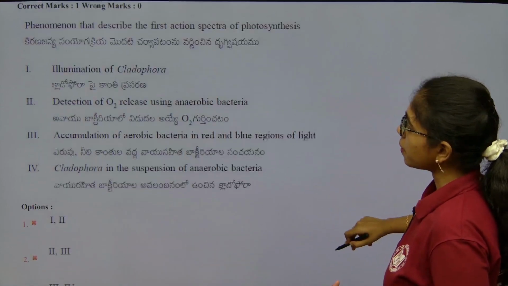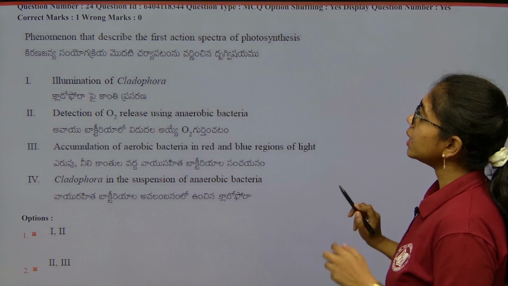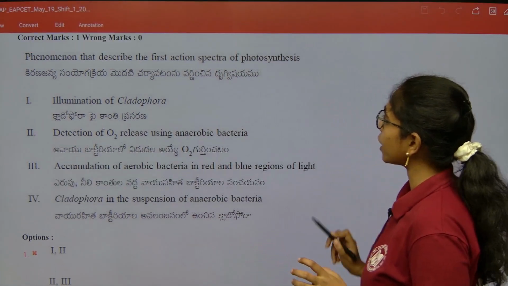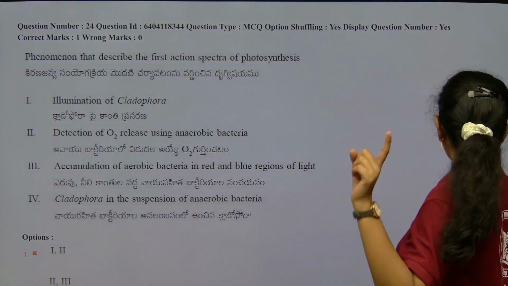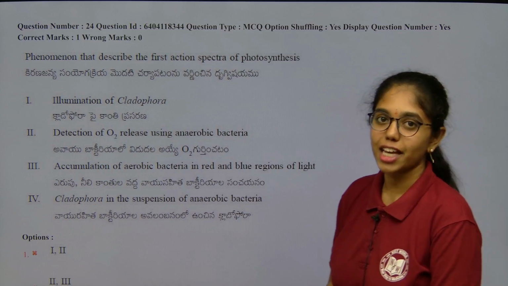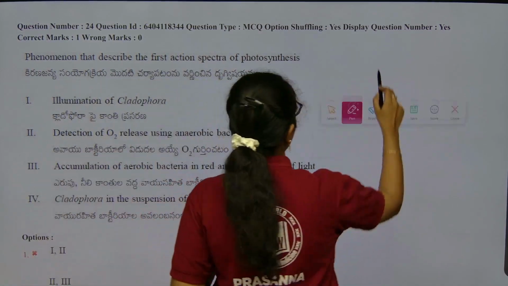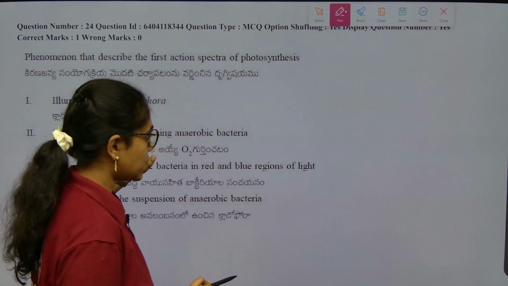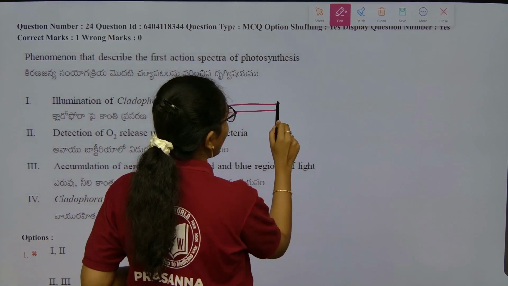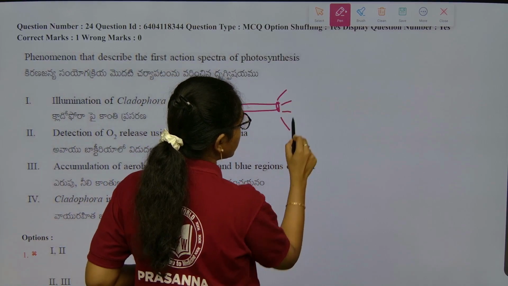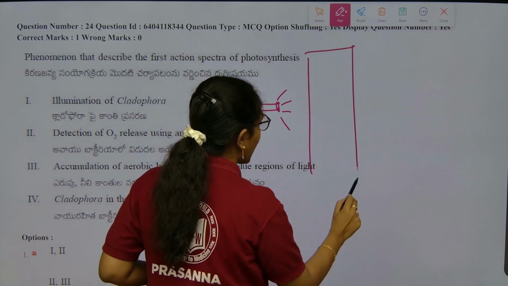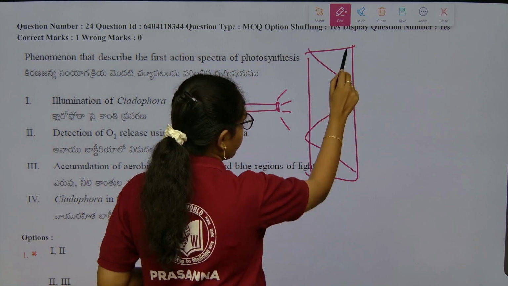Next question. The phenomenon that describes the first action spectra of photosynthesis. Here comes the interesting experiment given by E.W. Engelmann. Look into it properly. In this experiment, unilateral light is subjected to a filamentous algae, Cladophora.